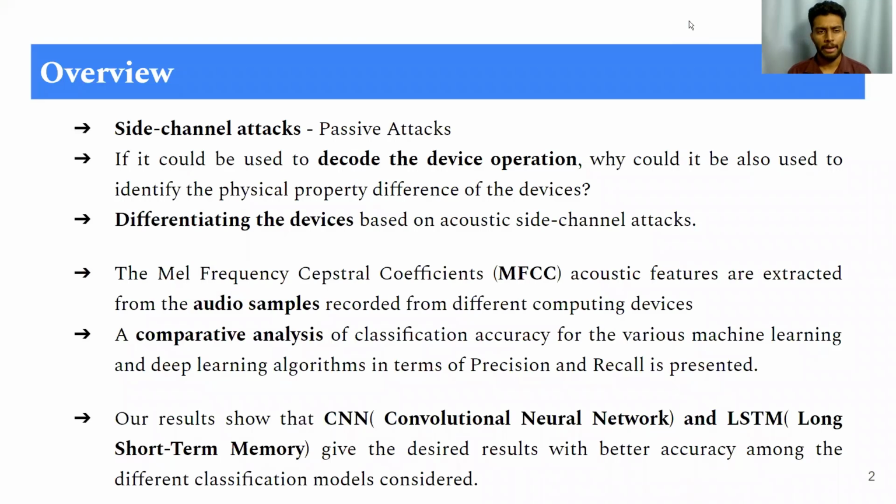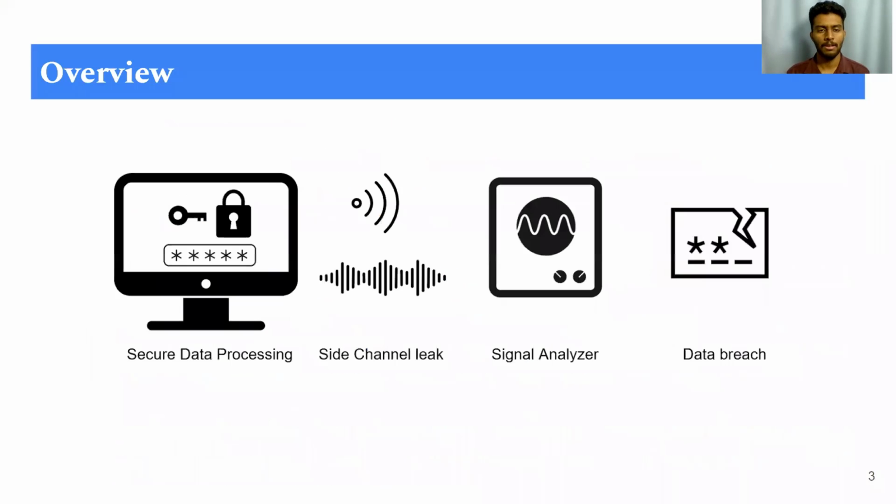So I hope you all are familiar with the terminology side channel attacks, which are passive attacks and can be used to decode device operations. Whenever there's data processing or computational work going on in a computational device, there will probably be some sort of side channel leaks. It is mainly due to a weakness or fault in system implementation. This side channel leak can be of various forms: acoustic noises, electromagnetic interference, power variation, etc.